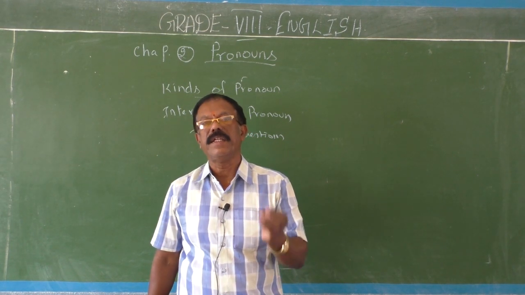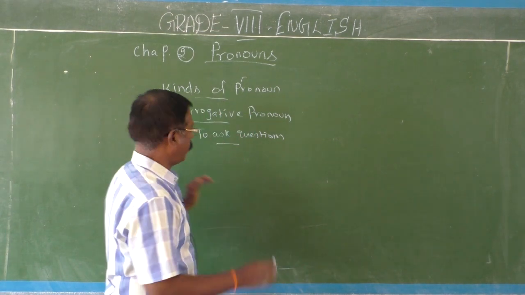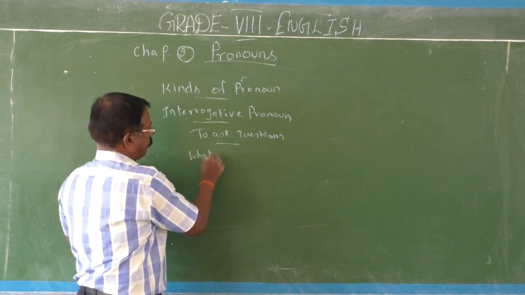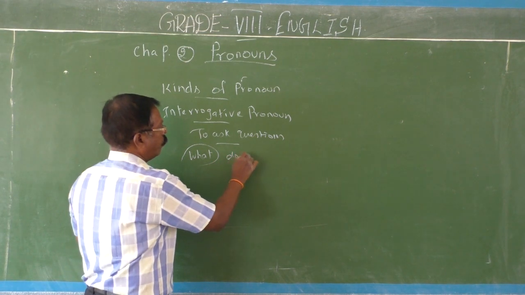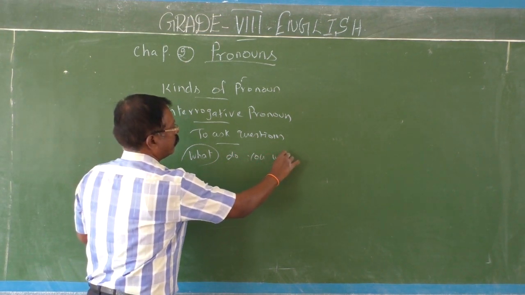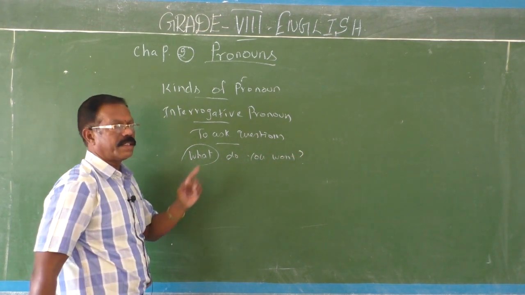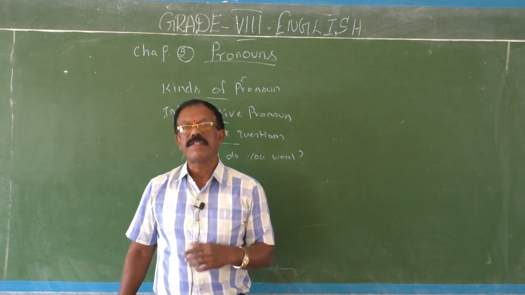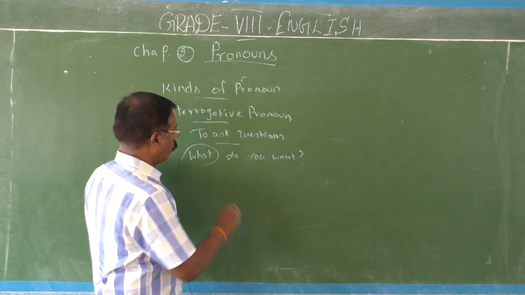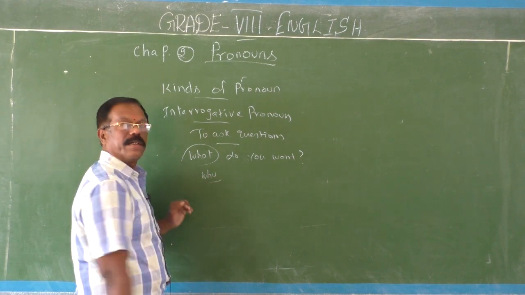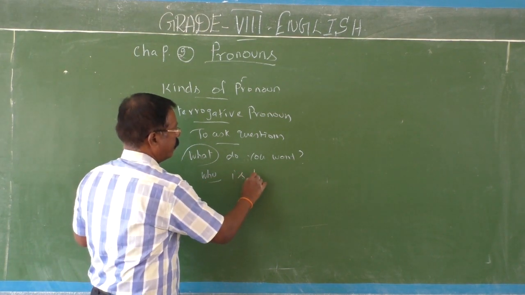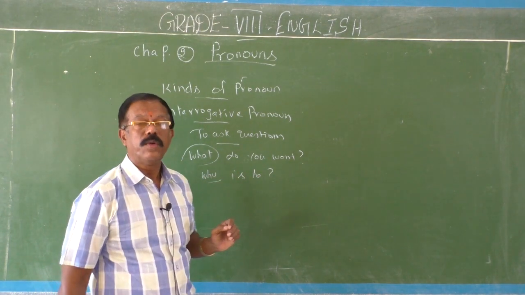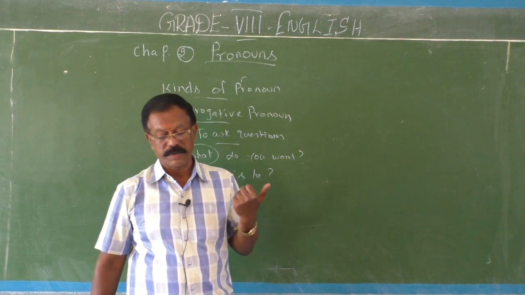Therefore, they are called interrogative pronouns. For example, what? It's a question word. What do you want? What is an interrogative pronoun. It helps us to frame a question. Then who? It's a question word. Who is he? Who are you? They are all interrogative pronouns.